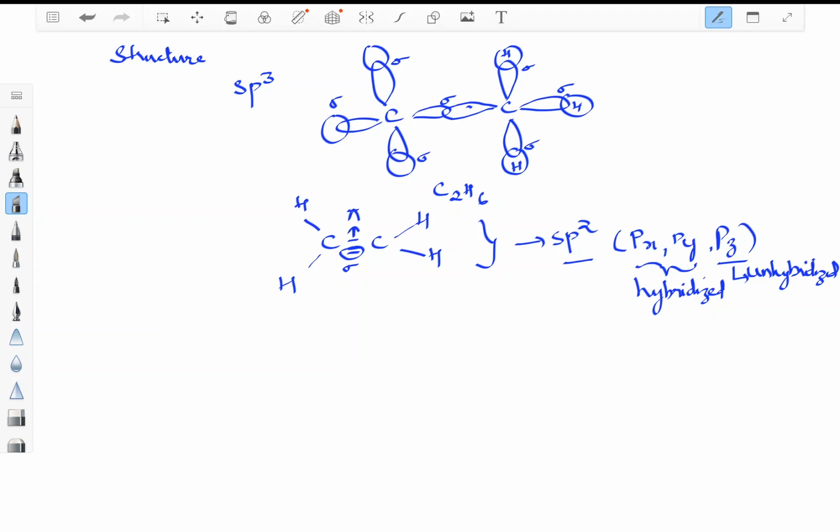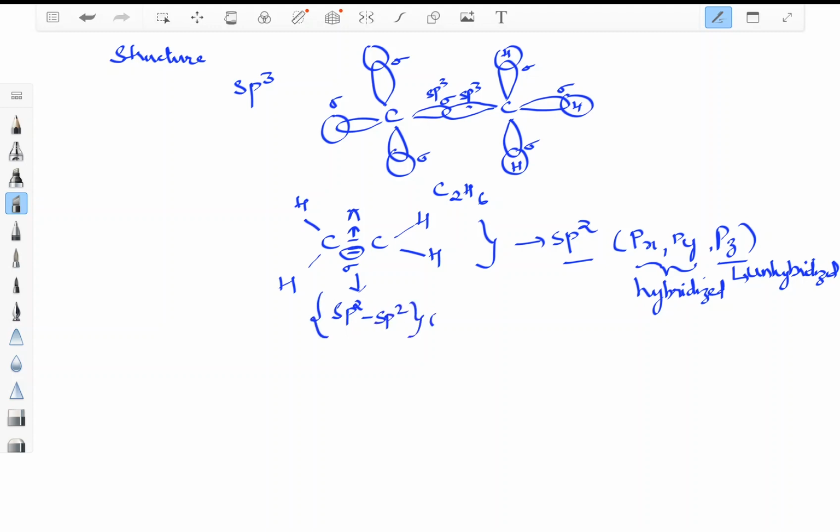Sigma bond is formed due to overlap. In alkanes we have seen this is due to sp3 overlap, whereas in alkene, that is in ethene, the sigma bond is formed due to sp2 overlap.